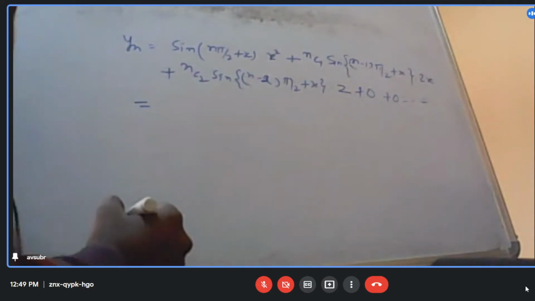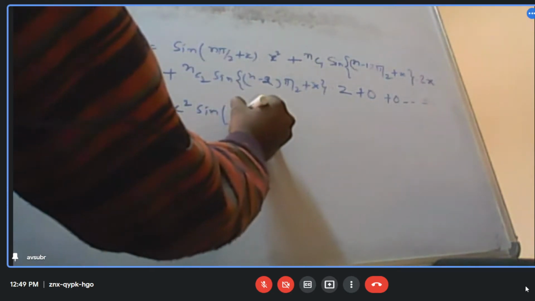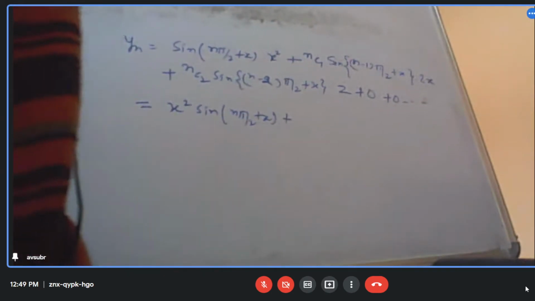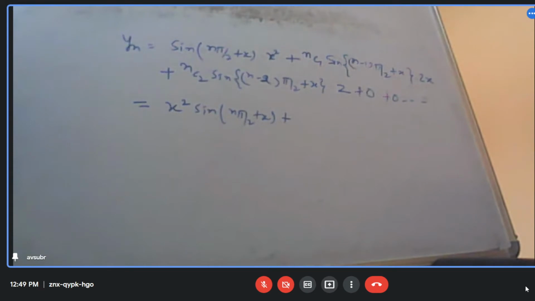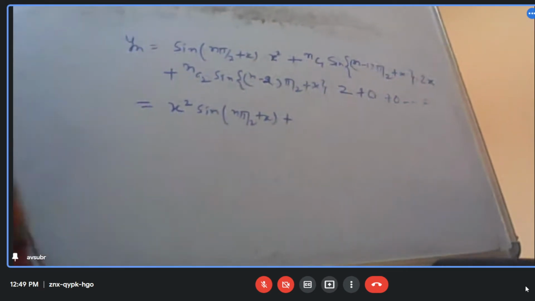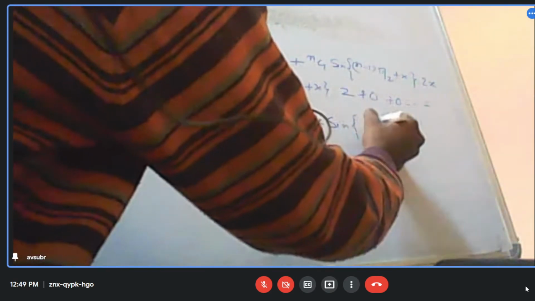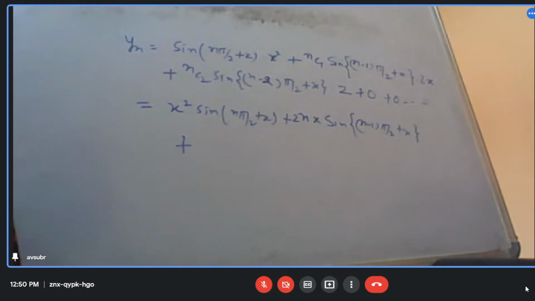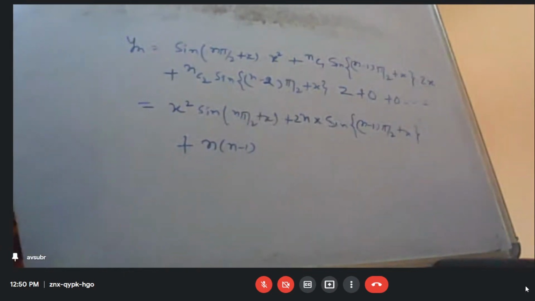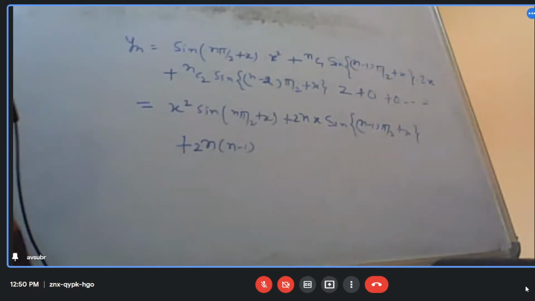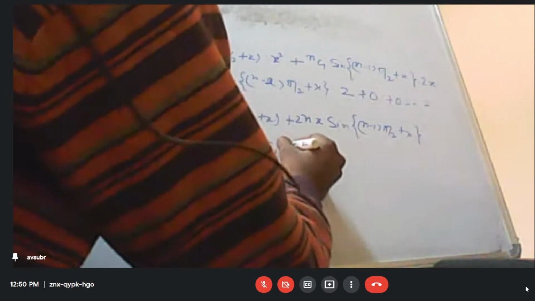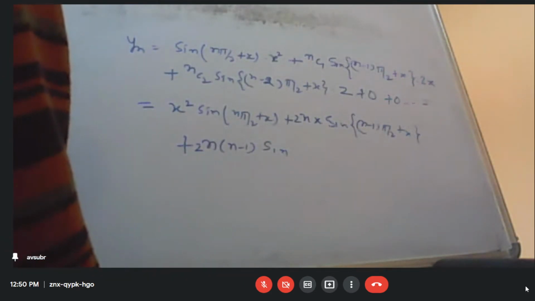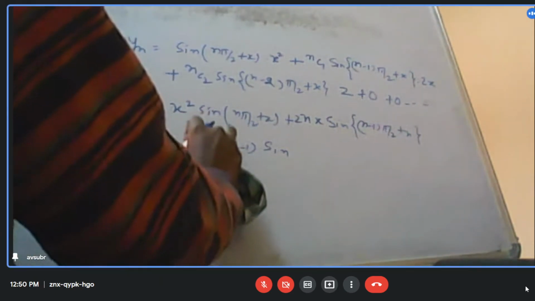So let me solve it. It will be x square sin(n pi by 2 plus x), plus nC1, which is n, into 2x sin((n minus 1) pi by 2 plus x), plus next will be nC2, what is nC2? n into (n minus 1) by 2, so 2n into (n minus 1) divided by 2, so 2 and 2 will cancel out. Okay, so I can write down n into (n minus 1)